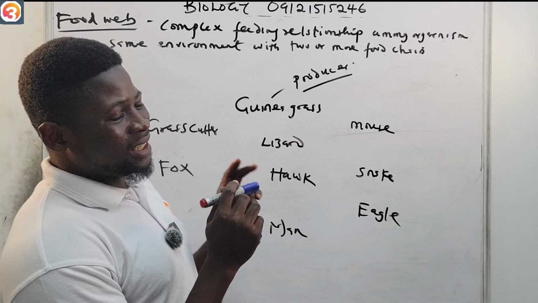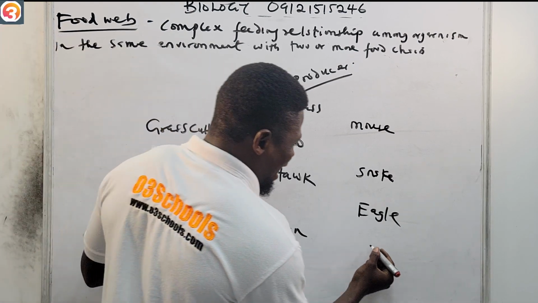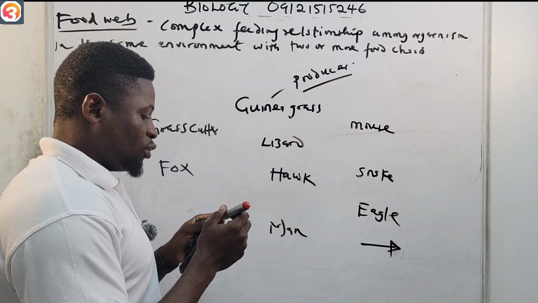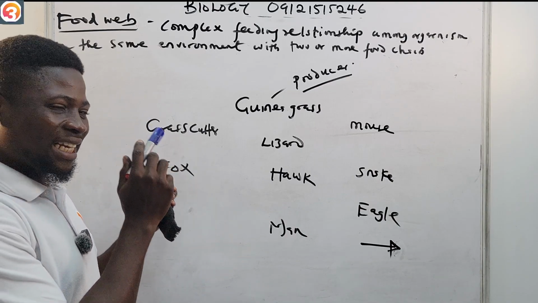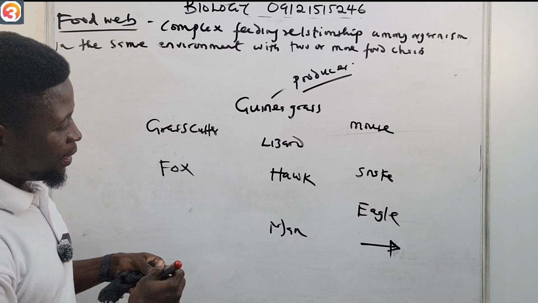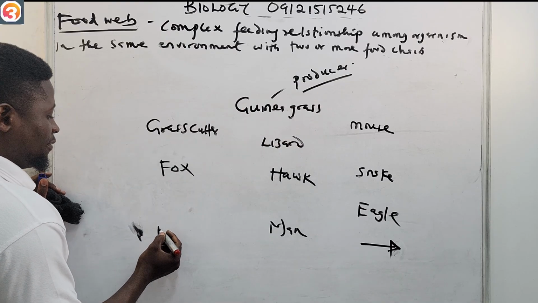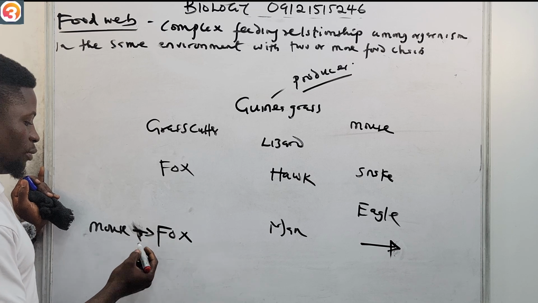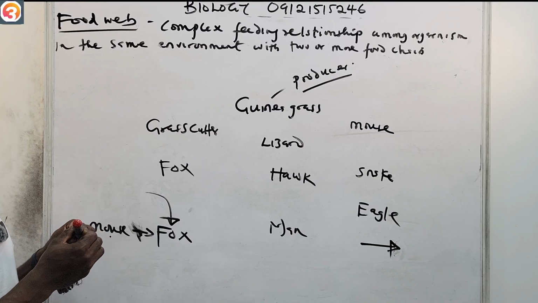But we have not shown the direction of the energy transfer. Like we said, the direction of the energy transfer is shown by the arrow. Once an organism eats another organism, the energy is transferred from the organism that is eaten to the organism that ate it. So if I say, for example, fox eats mouse, an arrow from mouse to fox means that the energy from mouse has been transferred to the fox.